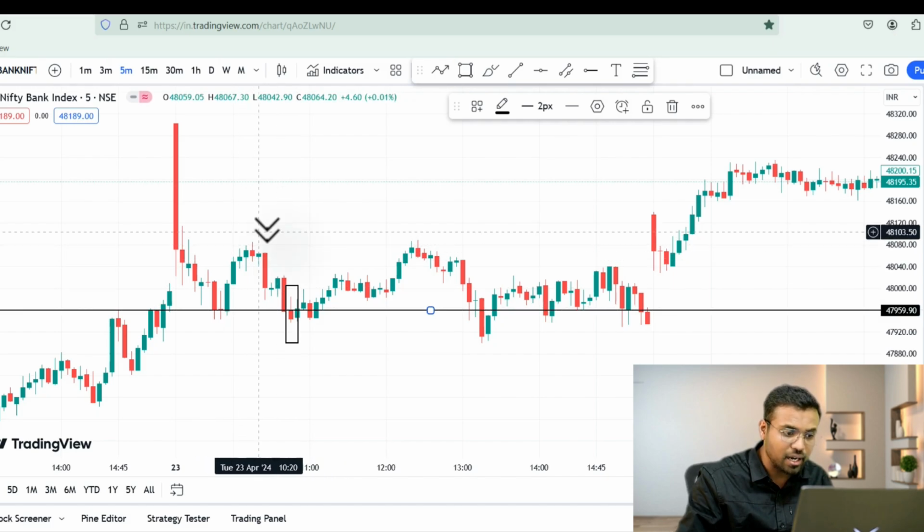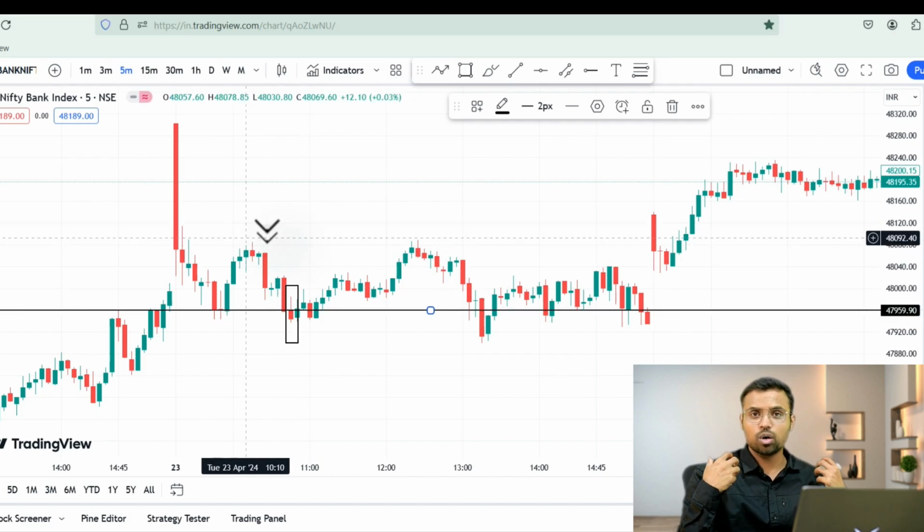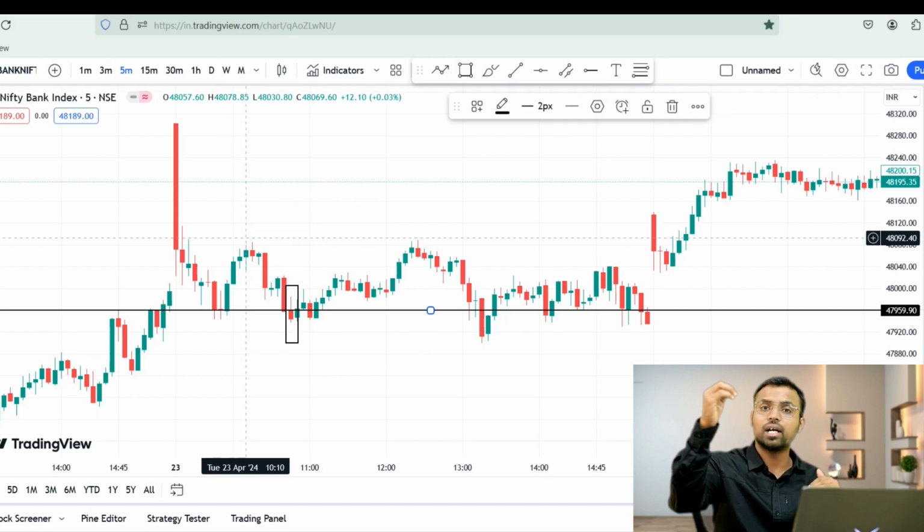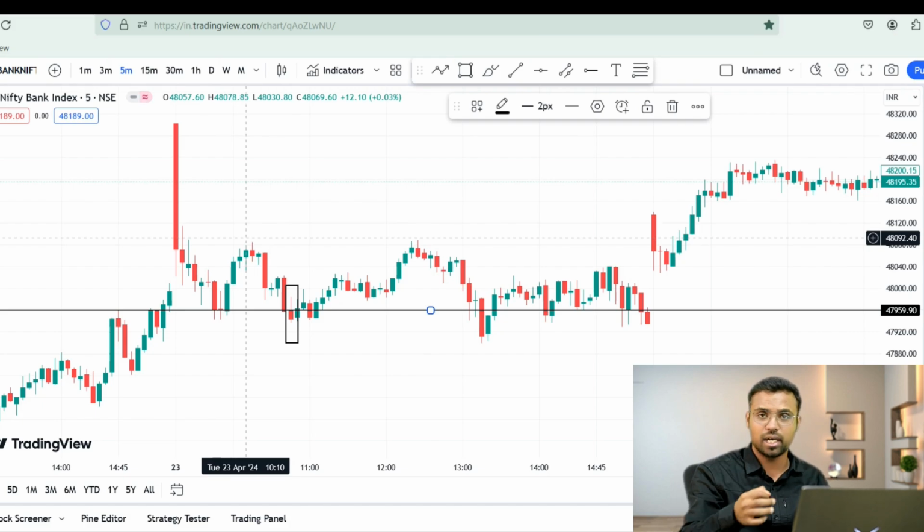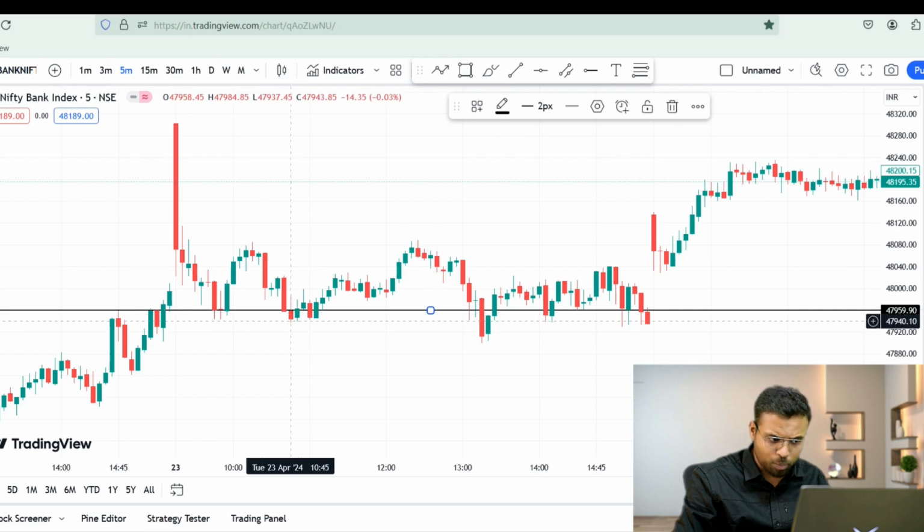Even if a higher red candle is forming, you will not do it, because you are going to confuse your domination zone. Then it will only get shifted lower. And in case of a green candle, it will only get shifted higher. It will not come down even if a green candle is getting formed down, right? Now in this case, we shifted lower, we found a new opening candle.